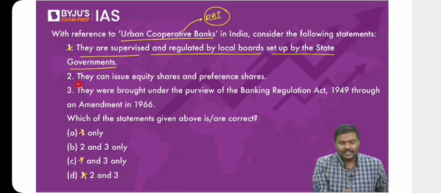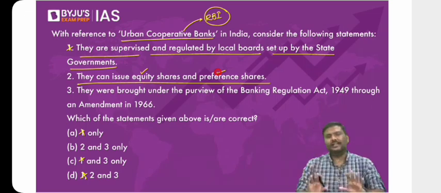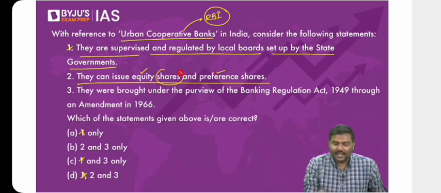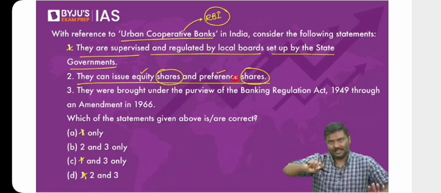Yes. And anyways, they are allowed to issue equity shares and preference shares. I have not discussed what you mean by equity shares and preference shares. I know that. Don't correct me. I will discuss it when I take financial markets. But tell me, are they allowed to issue shares and bonds? Answer is yes, with the amendment.